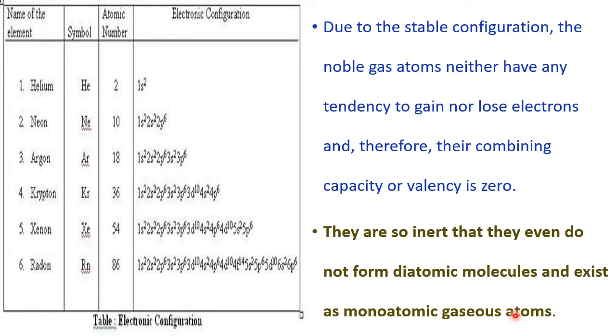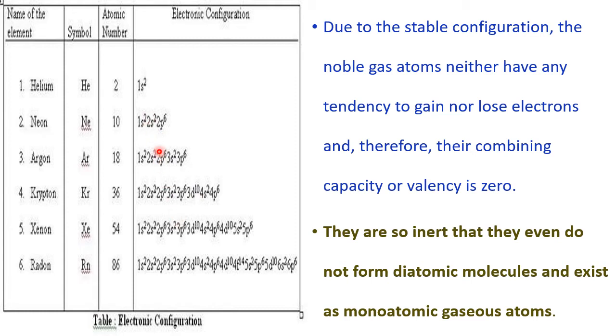Why do they show least chemical reactivity? Because of the special electronic configuration they have. This type of configuration is not there with any of the atoms on the modern periodic table. You see, helium has only one s orbital, and it is completely packed, whereas neon is fully packed. Everything is fully filled. So all these from neon to radon follow the octet rule.